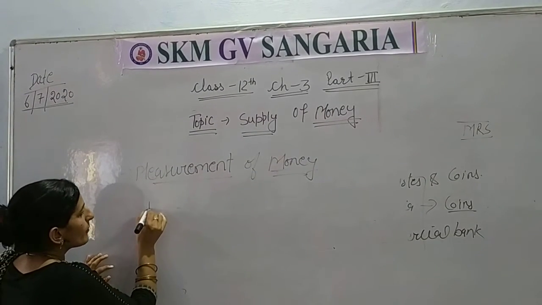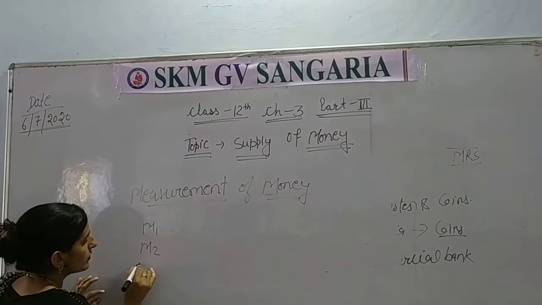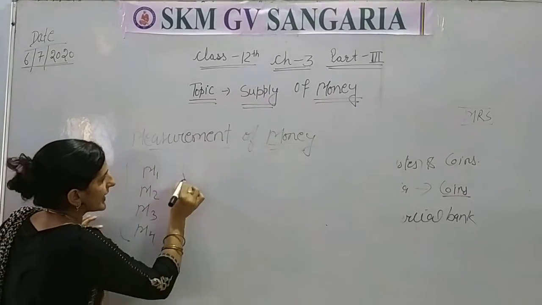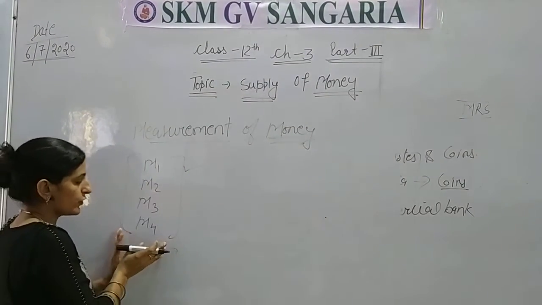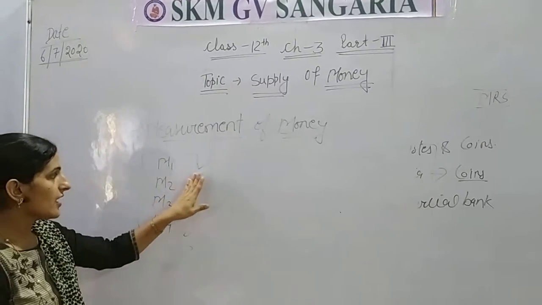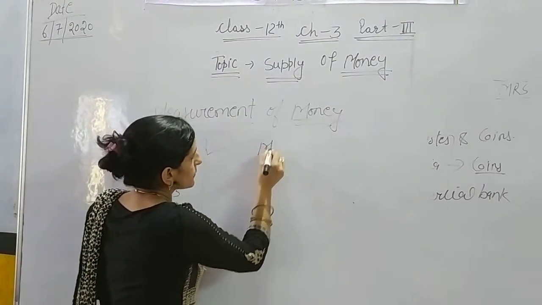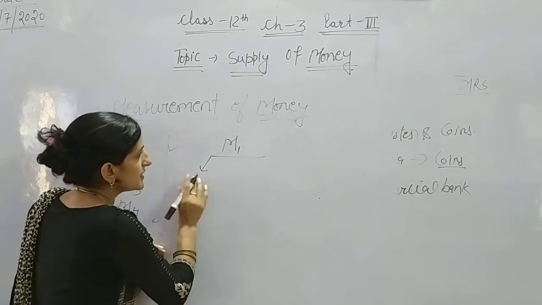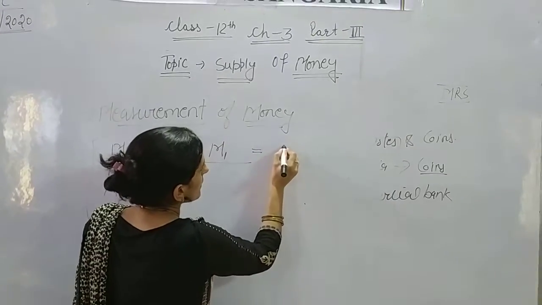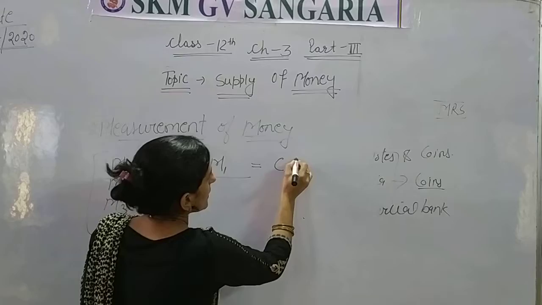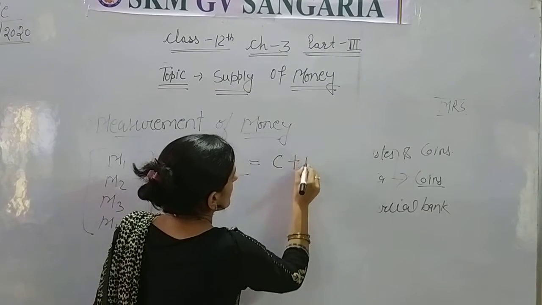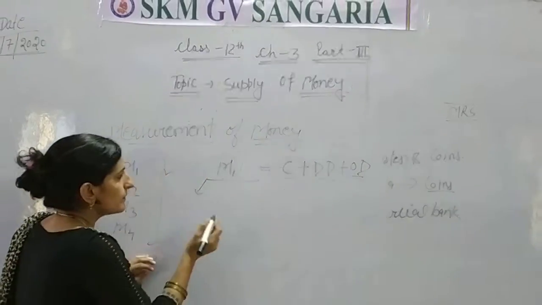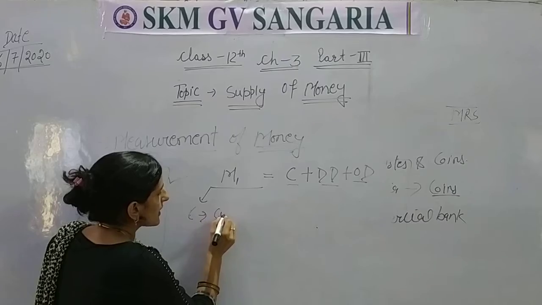So there are mainly 4 points: M1, M2, M3, M4. But in your syllabus there is only M1. Okay, all these you will study in your higher classes in detail. So we will study only M1. Okay, in M1, M1 is equal to C plus DD plus OD. Okay, so C means currency with the people,